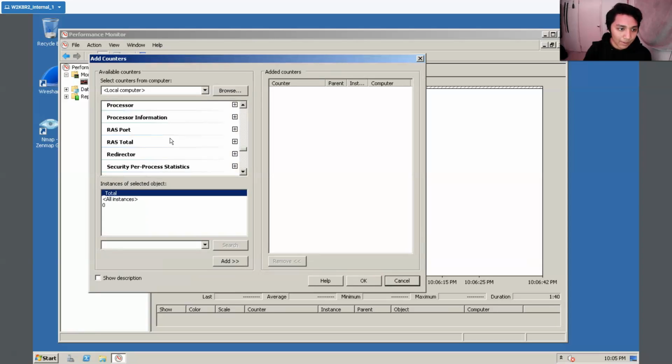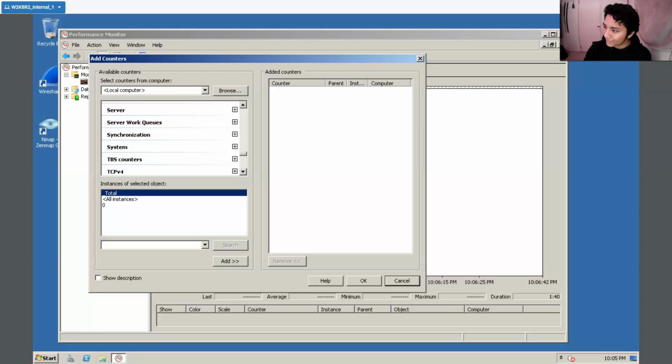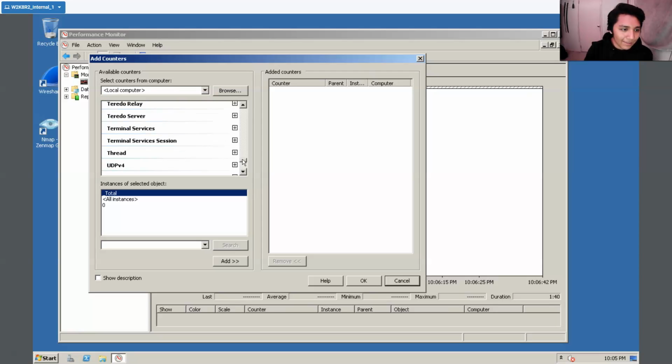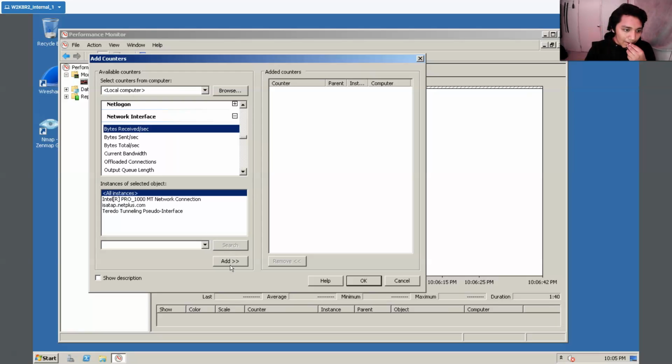So we're going to be going to counters, and we're going to be heading towards the network section. I do have to go back for that since I don't remember which network interface. Okay, so we're going to head into the network interface category. We're going to click plus on this, and what we want to put is bytes received per second. So that's the one we're going to be tracking. Bytes received per second. We're going to be adding the network connection instance. So we'll be adding that.